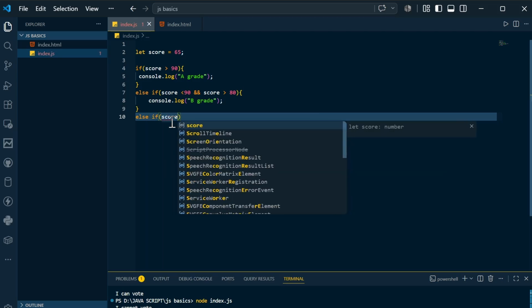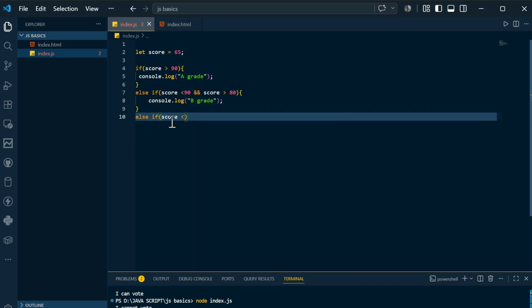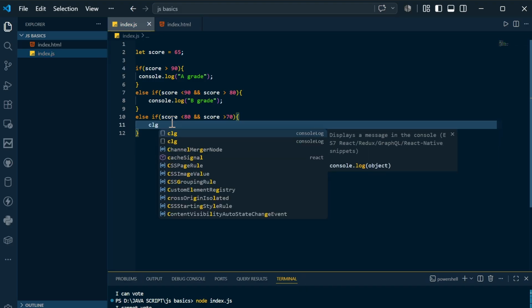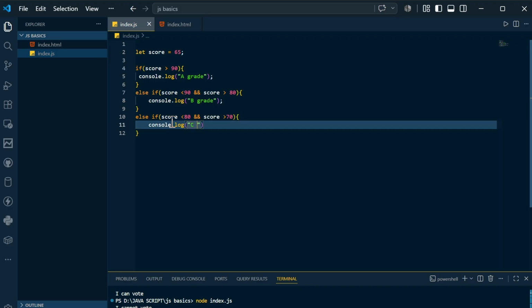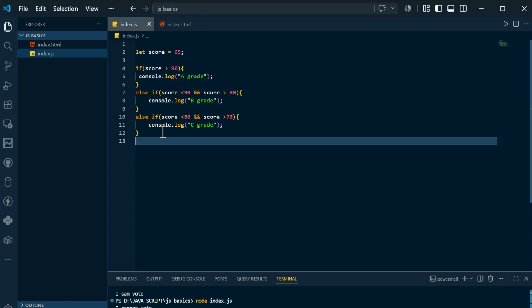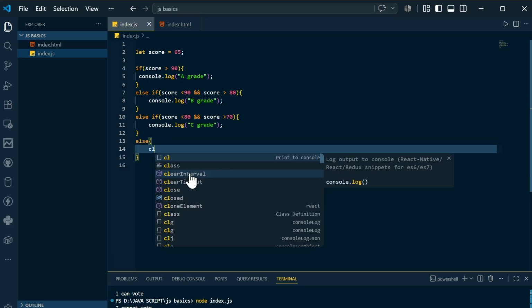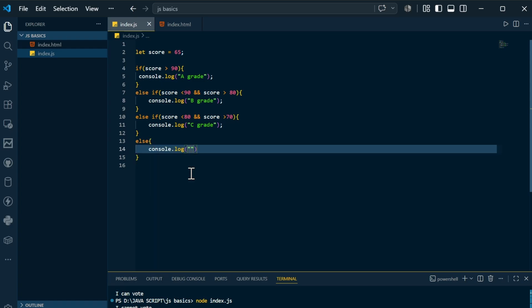Inside this, you can also mention a score. Let's say score is less than 80, and score is greater than 70. In that case, if you want to mention something, then you can mention something. Let's say you will consider that as C grade. In this fashion, you can mention as many else if statements as you want, and finally you can mention the else also. Else I will consider that as D grade, let's say D.